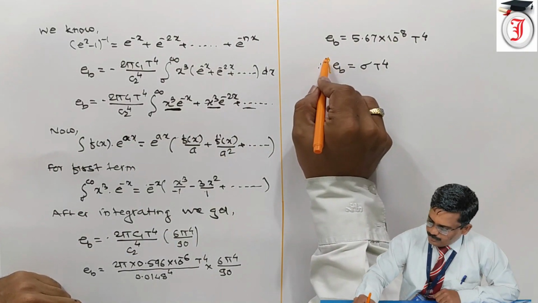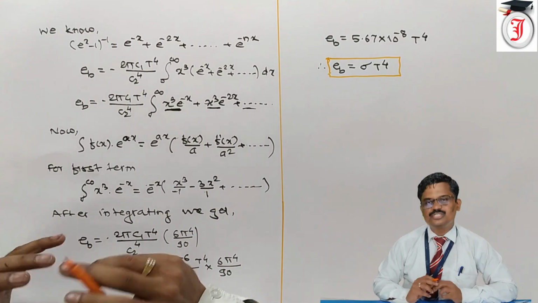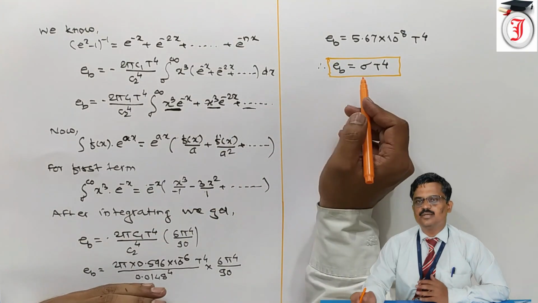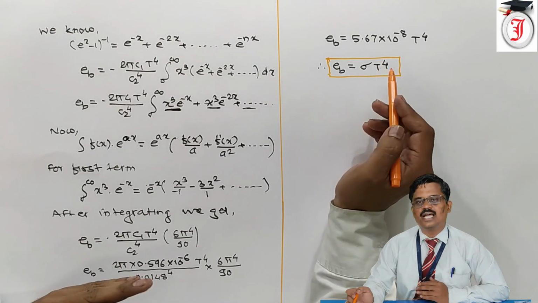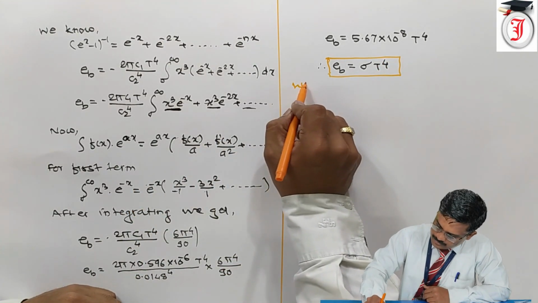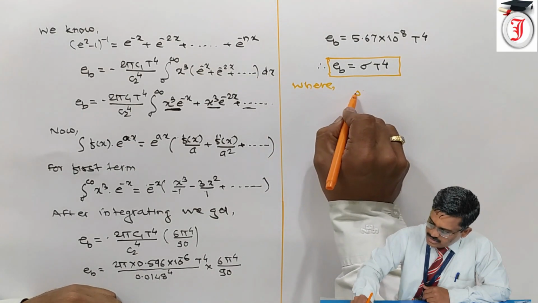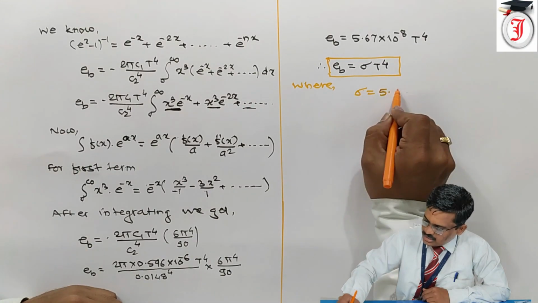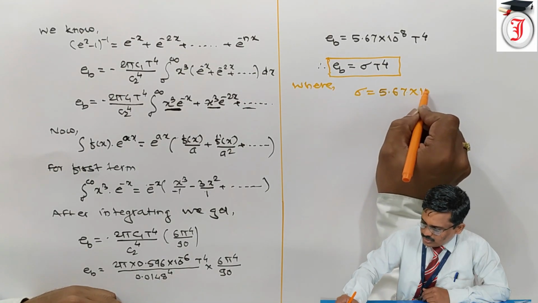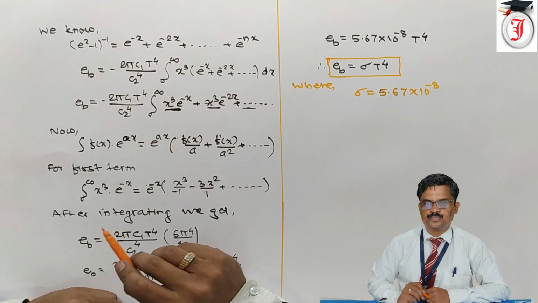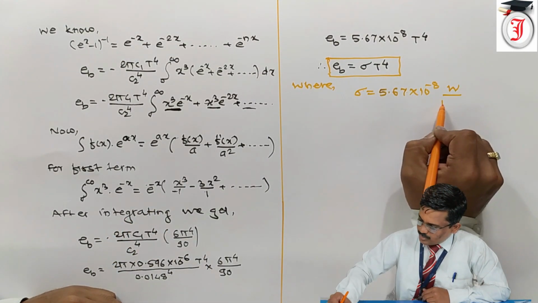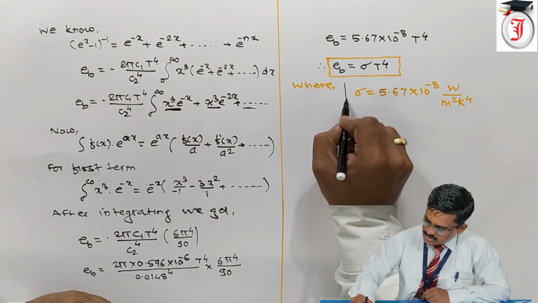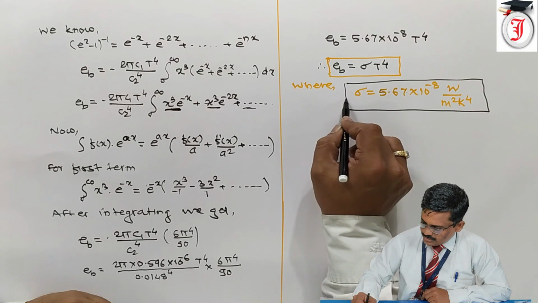This is the Stefan-Boltzmann law, which states that the emissive power of a black body is directly proportional to the fourth power of its absolute temperature, where sigma is called the Stefan-Boltzmann constant and its value is 5.67 into 10 raised to minus 8. Unit is watt per meter square Kelvin raised to 4. So this is the Stefan-Boltzmann constant.